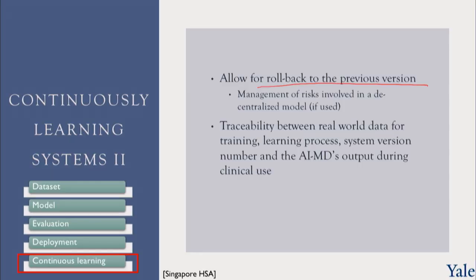The other requirement here is to have traceability between the real-world data for training, learning processes, system version number, and the output during clinical use. So traceability means that for any given data set or any given result, we'd like to know what the data that was used for training, what was the process, what was the system version number. So we have the ability to audit the system. So if something goes wrong, we know, well, version 8.1 was problematic. We need to roll back to version 8.0.